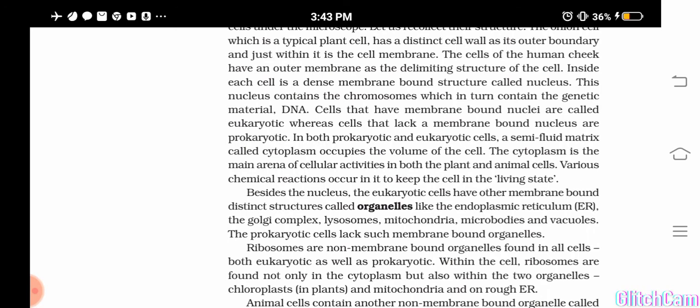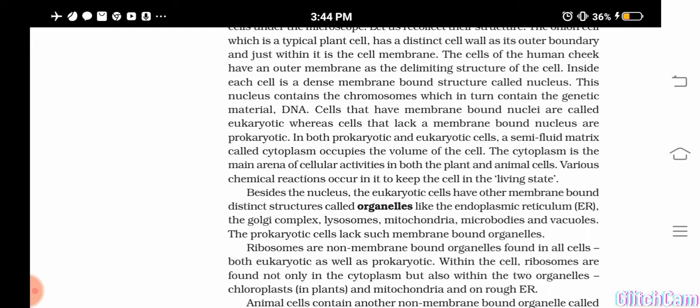Understood? And do you remember the difference between prokaryotic and eukaryotic cells? Eukaryotic cells will have a definite nucleus, okay, but prokaryotic cells will not have, and other cell organelles are also absent in prokaryotic cells. But in eukaryotic cells, along with nucleus, you can see a number of organelles, distinct structures which are having different functions distributed in the cytoplasm.